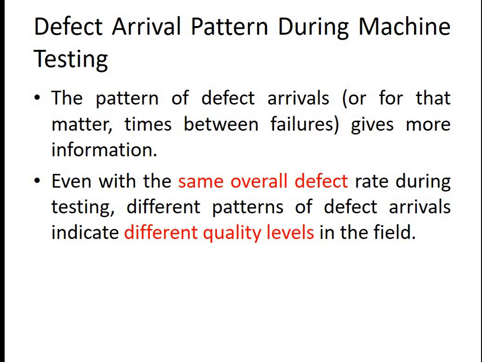So even with the same overall defect rate during testing, different patterns of defect arrivals indicate different quality levels in the field. Let's say the same kind of errors were observed during the testing phase, and now we get something different. That different pattern of defect arrival indicates different quality levels in the field, meaning that when my product is in the field, it gives different kinds of errors.